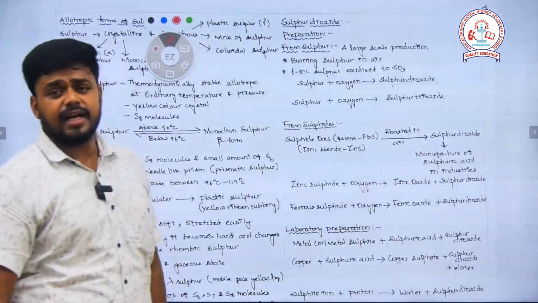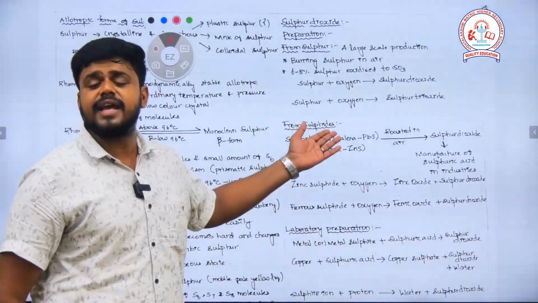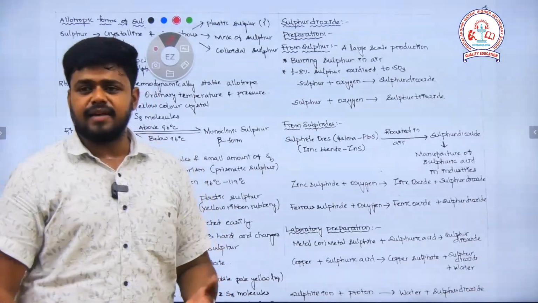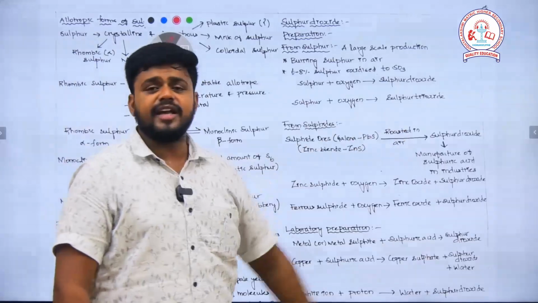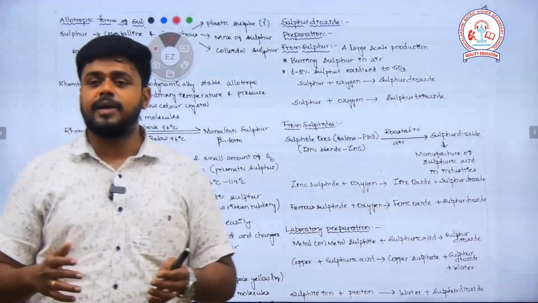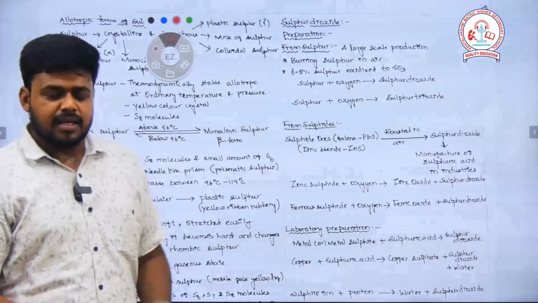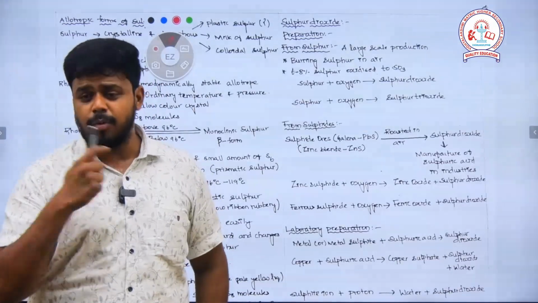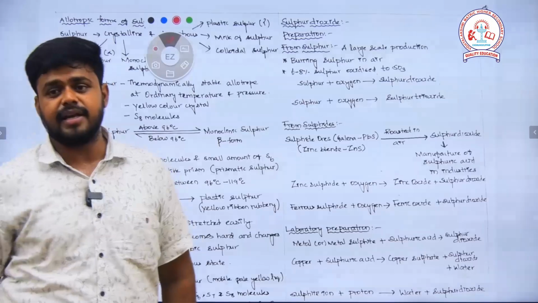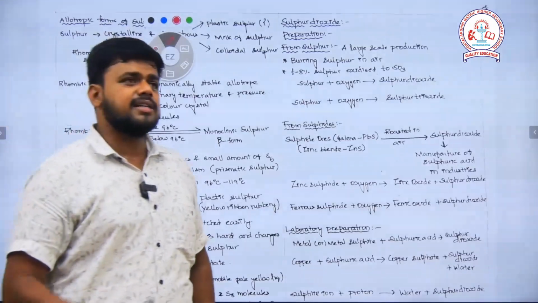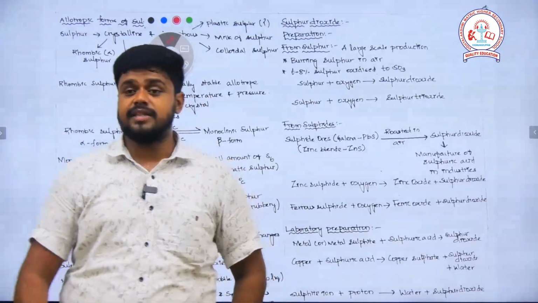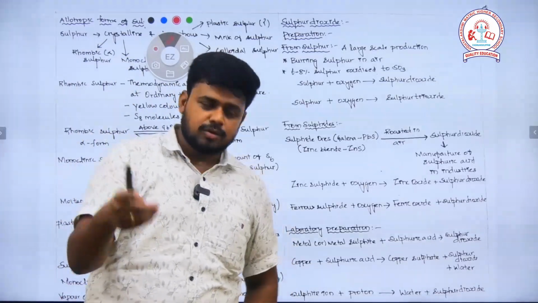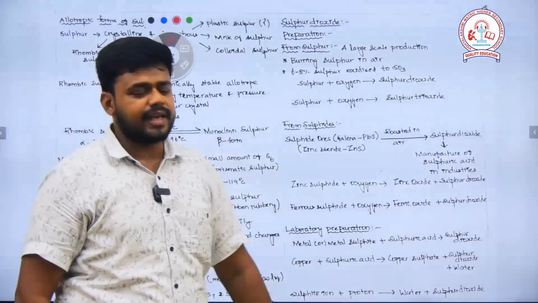From sulfide ores like galena and zinc blende, we have seen this reaction in unit 1 itself, metallurgy. When it is roasted in air, we will be getting sulfur dioxide. This sulfur dioxide that has been formed is widely used to prepare sulfuric acid in the industries. Sulfur dioxide, wherever it goes as a gas, is a global warming gas. It comes under the category SOx. So we cannot just leave sulfur dioxide in the atmosphere like that. Instead we need to convert it into another useful form. That is why it is used to prepare sulfuric acid.